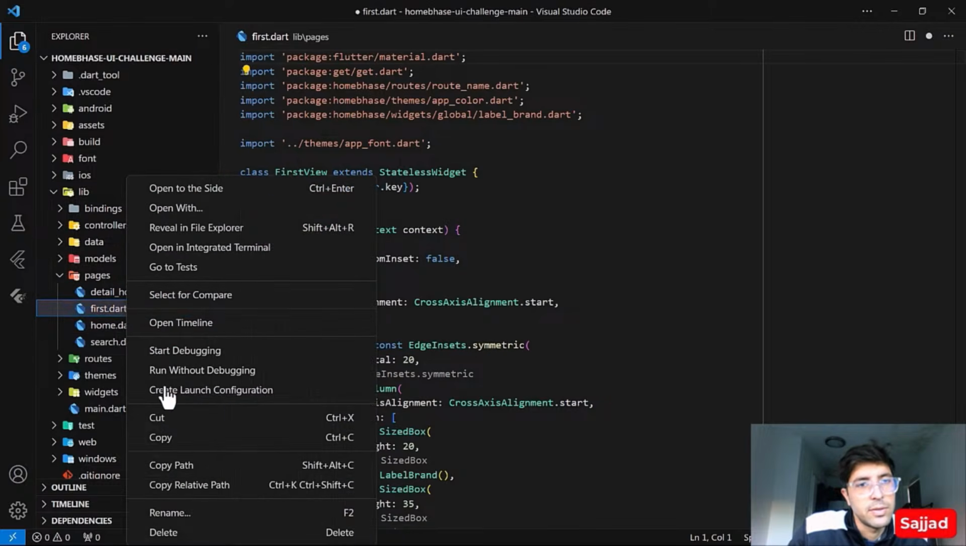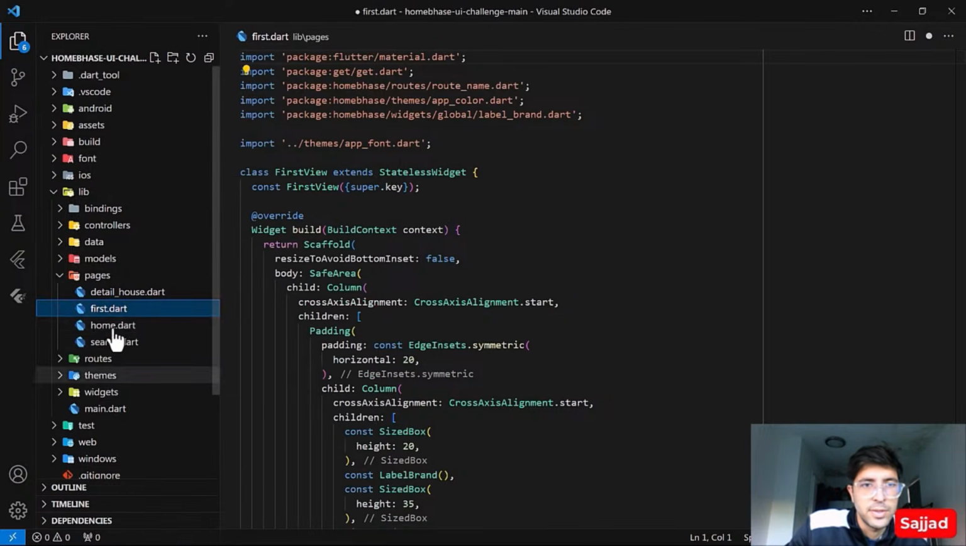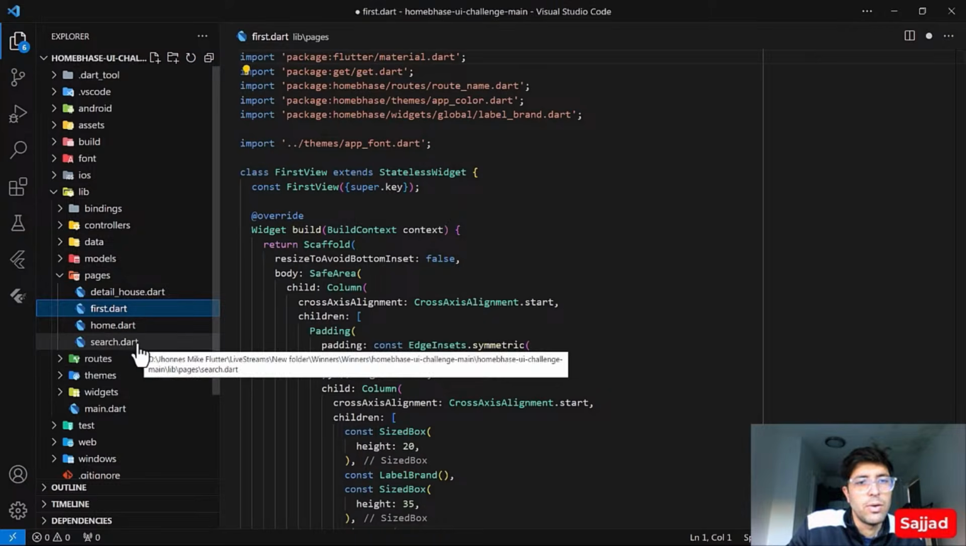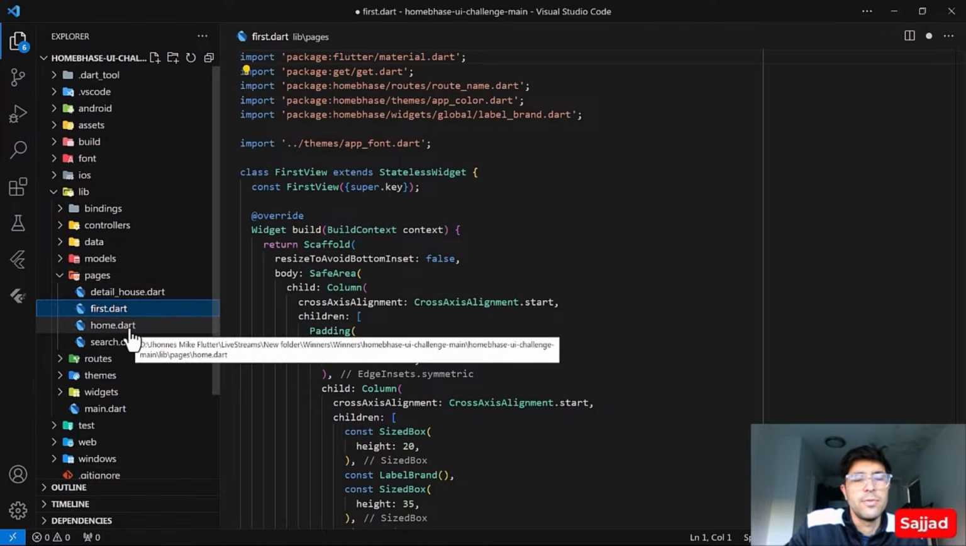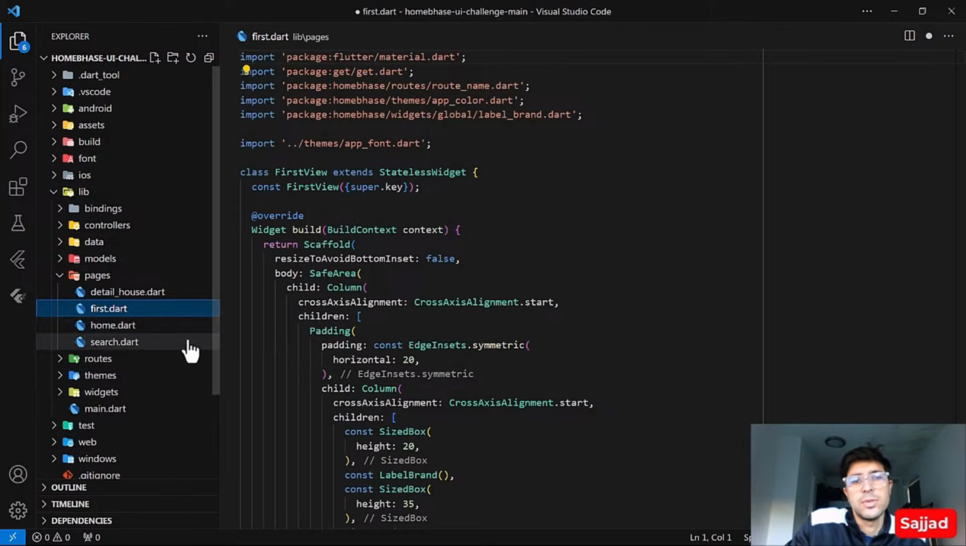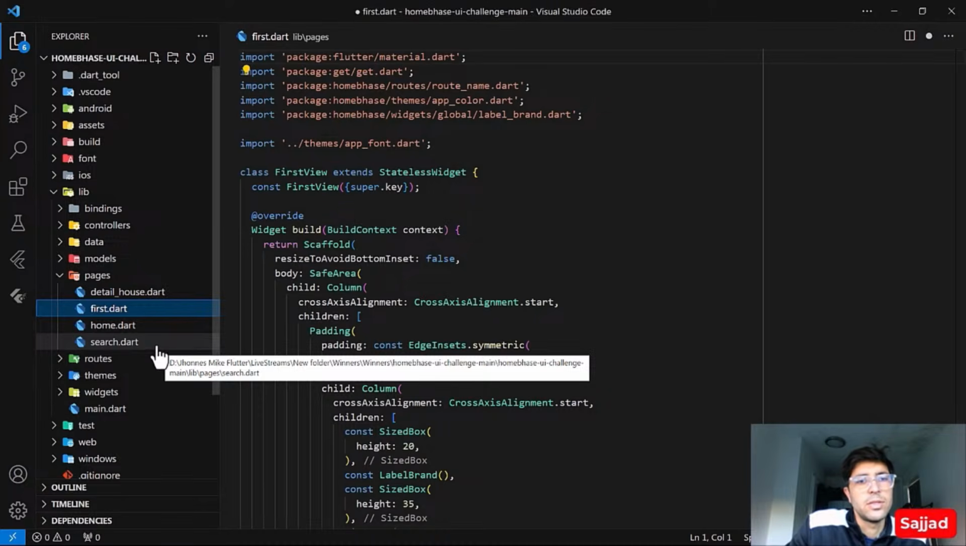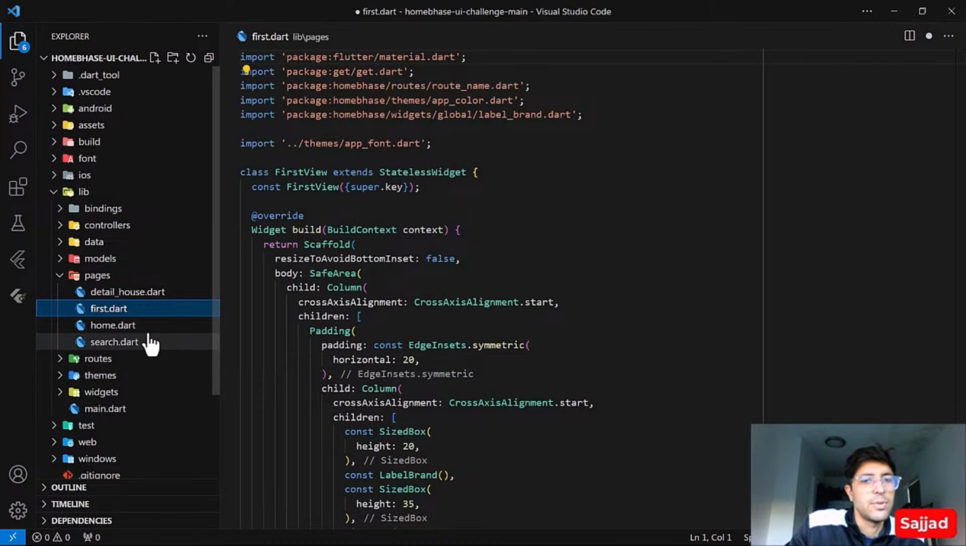So instead of this, we could have a first page, home page, search page, or something like this. Maybe we have a detailed page, we have a cart page, or others. Whenever we are using these conventions, it represents itself, and if someone else is checking out your code, he knows that this is the home page, this is the search page, this is the cart screen, or whatever it is.